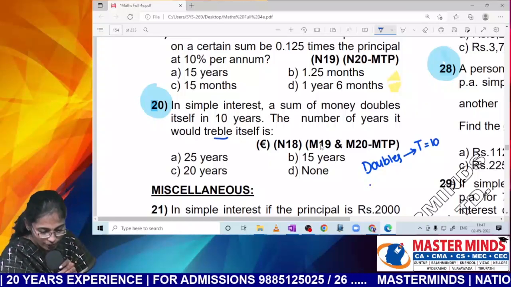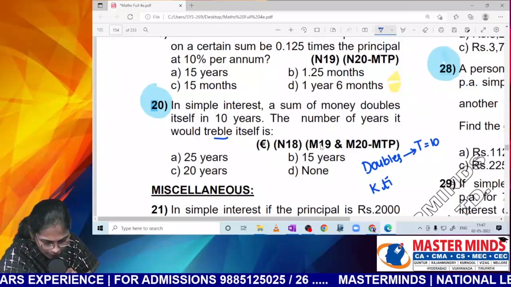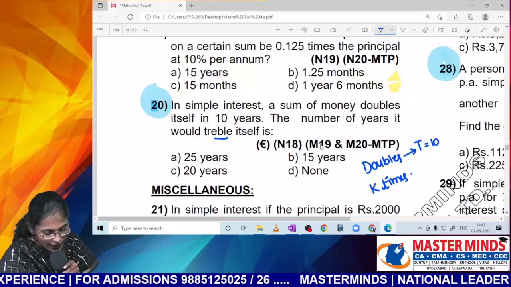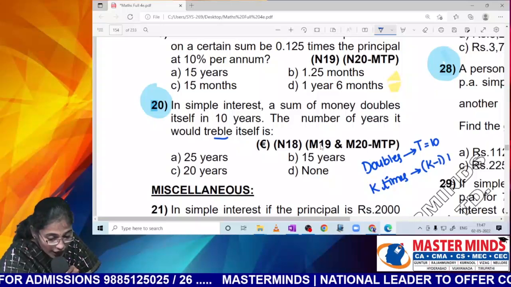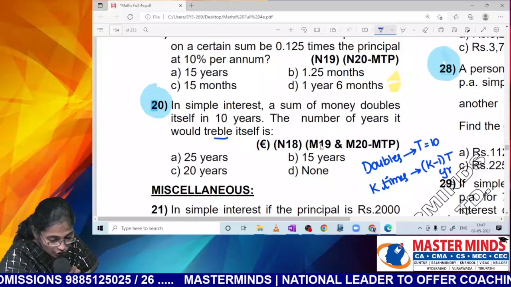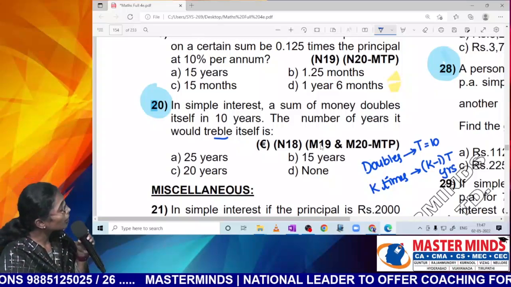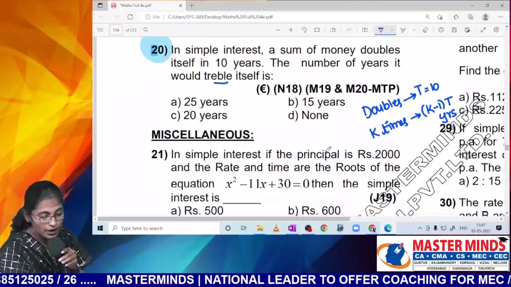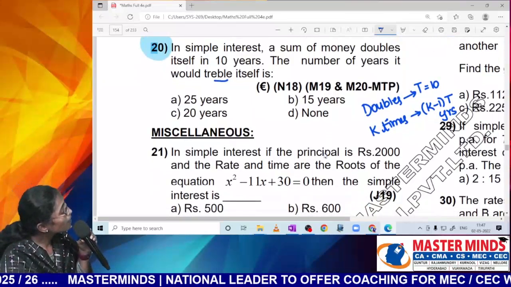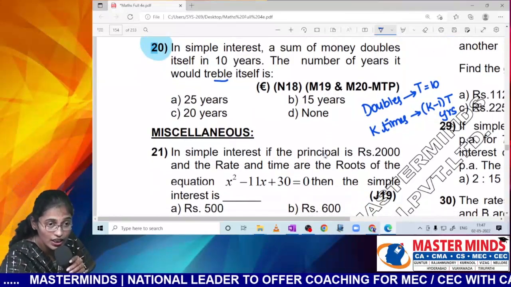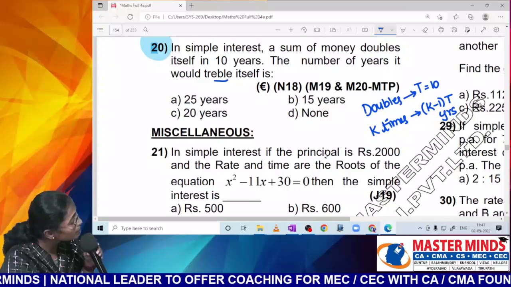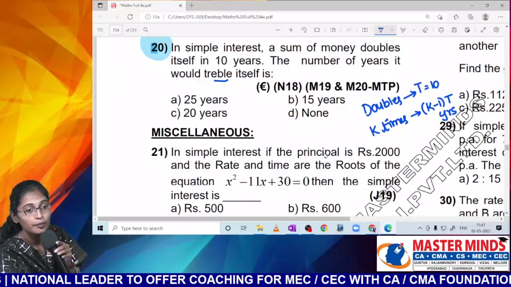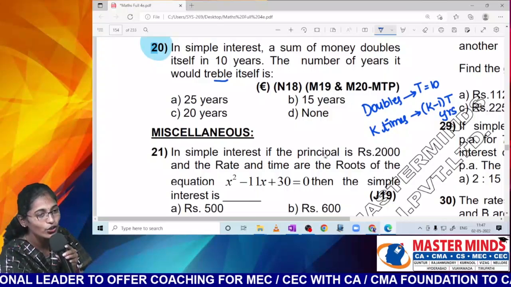Nana, listen to me. I'm writing the formula for K times. It will become K times of itself in K minus 1 into T. Let me read out the formula: in simple interest, if a sum of money doubles itself in T years, then it would become K times of itself in how many years? K minus 1 into T years.